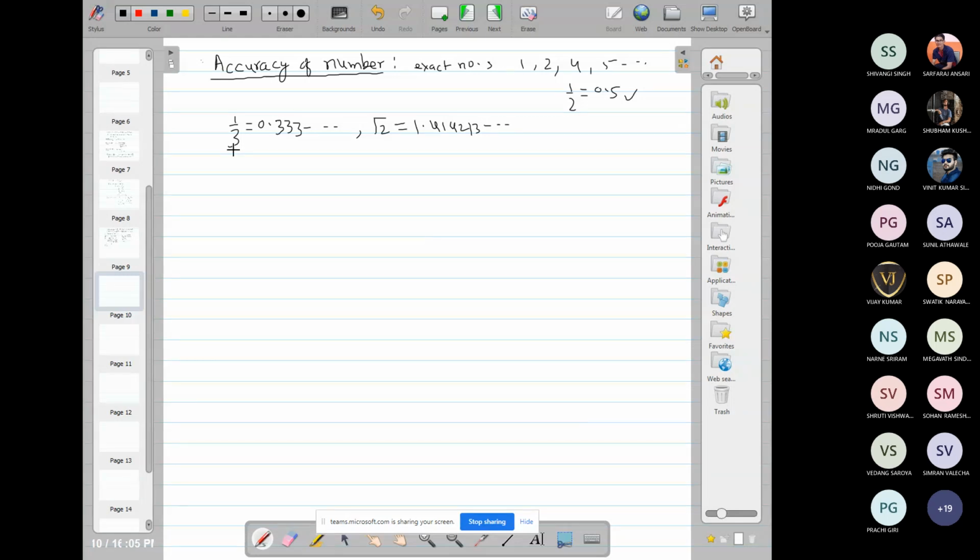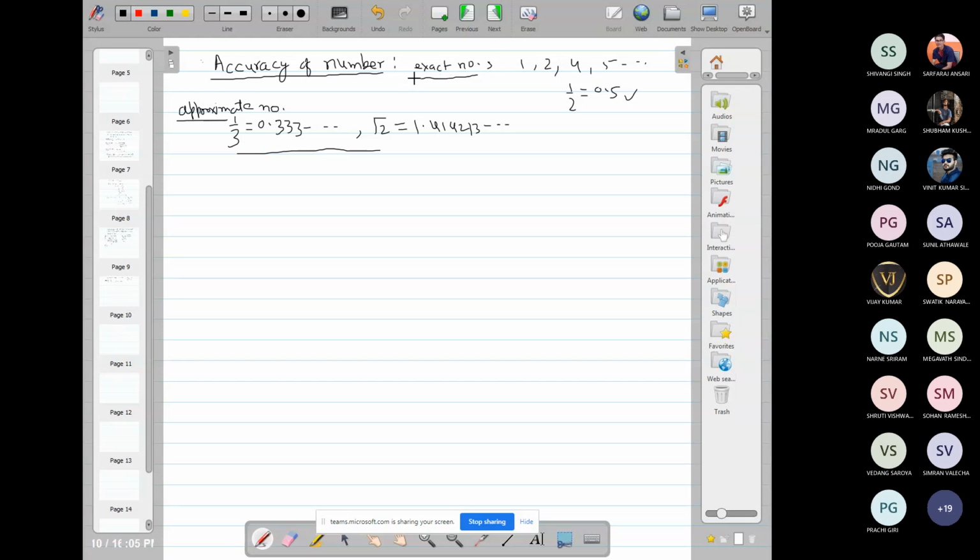So these numbers are approximate numbers. In case of an exact number, there is no need to make any